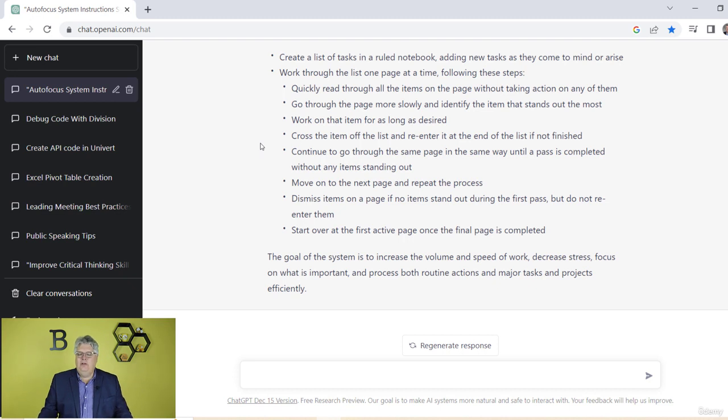It talks about how in this system you work on the item for as long as desired, versus, let's say, the Pomodoro technique. In fact, if I like the system, I could build on that and ask the pros and cons of the system. But let's say I want to ask, could you compare autofocus to Pomodoro, which is another time management technique?